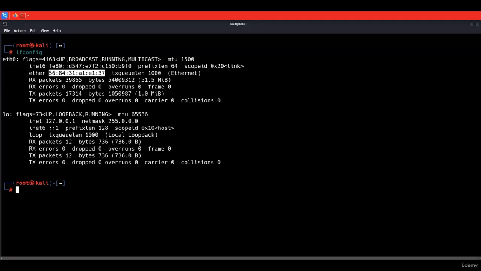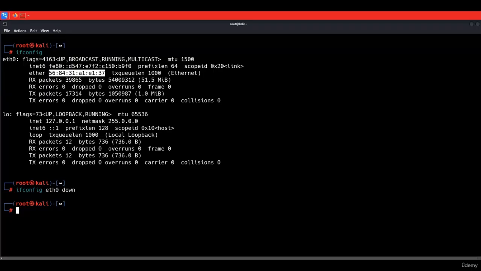So to change this MAC address, we are going to do ifconfig followed by the name of the interface that we want to change its MAC address. So here, we want to change the MAC address of the eth0. So we are going to type eth0. Then, I am going to type down to disable this interface. Now that the interface is disabled, we can change the MAC address.